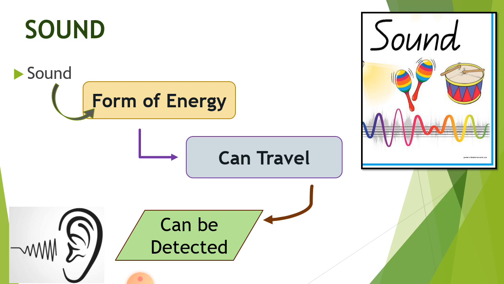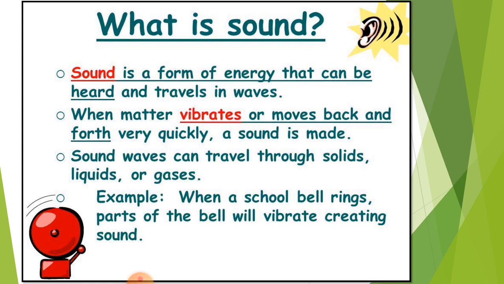Let's see further. What is sound? Sound is a form of energy that can be heard and travels in waves. When matter vibrates or moves back and forth very quickly, a sound is made. Sound waves can travel through solids, liquids, or gases. Example: when a school bell rings, parts of the bell will vibrate, creating sound. And if it is the bell ringing for the break, then you will hear it very loudly.